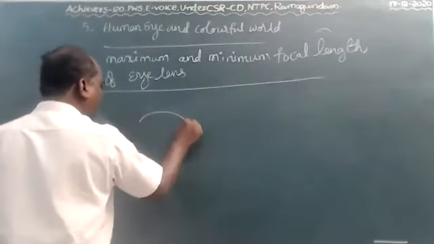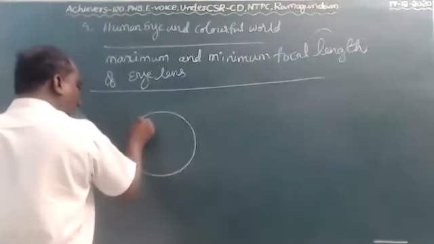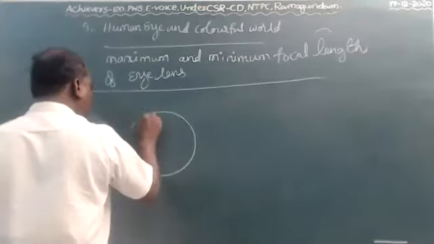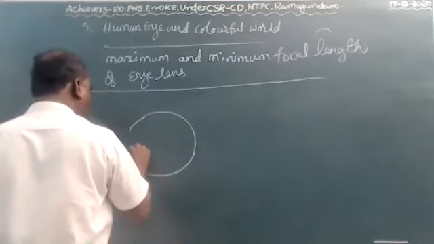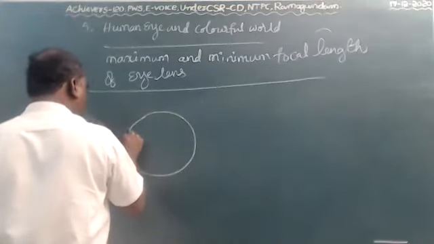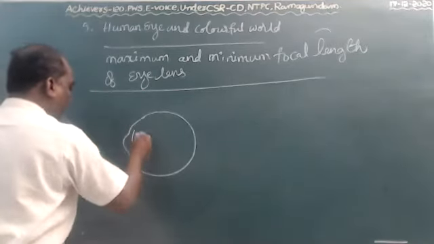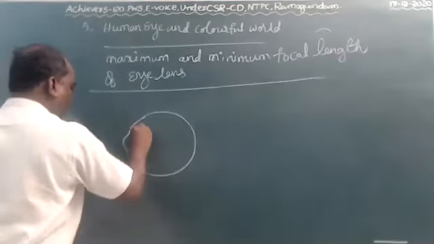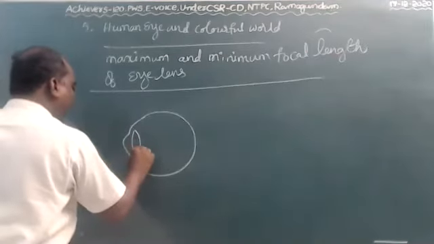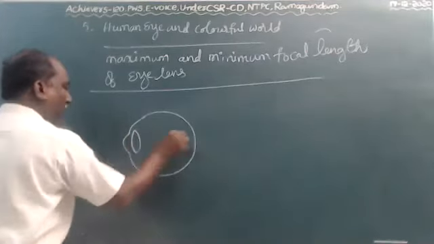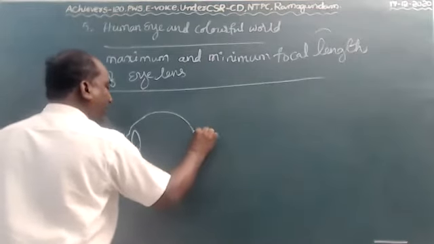Here, this is the eye lens. It is the retina.